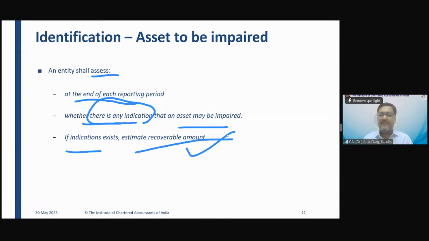What do you say? The conditions exist. Yes, so the indication exists, right? What is the indication? These kinds of events are indicating that your mobile phone is not running fine. You should do the impairment assessment. You should estimate the recoverable amount. At times, students get confused.